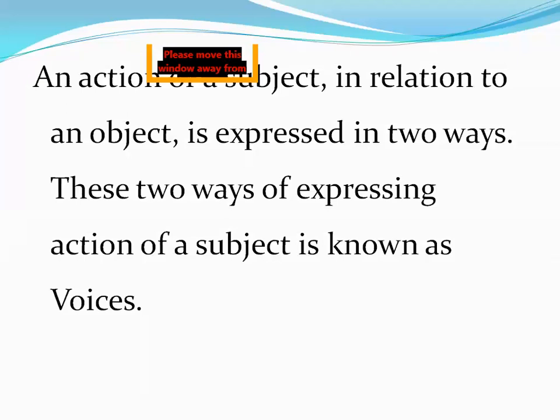The relation between subject and the object is expressed in two ways, whether it will be active or passive. These two ways of expressing the action of a subject are known as voices.